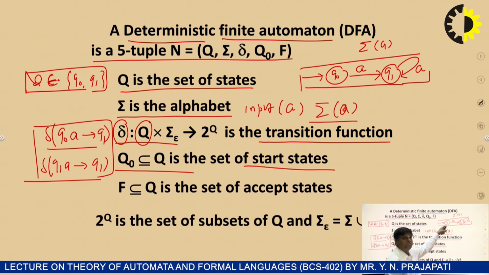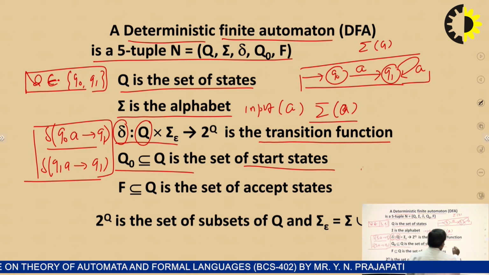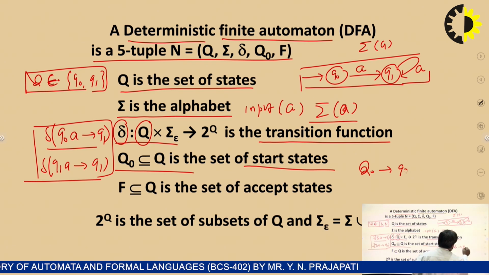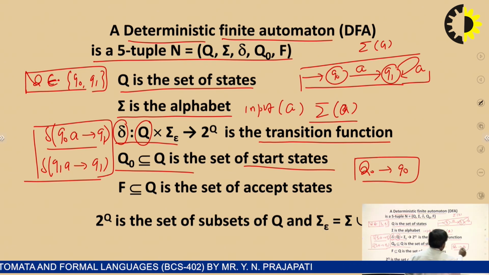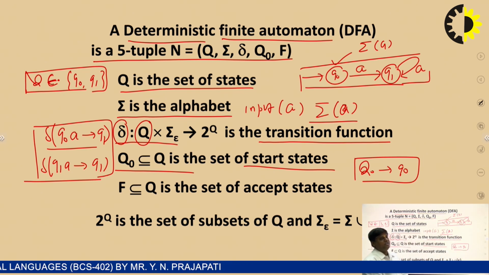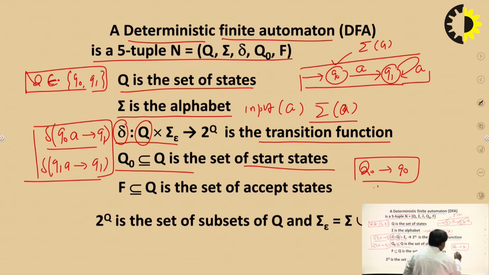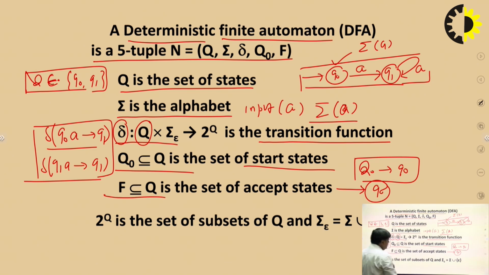For example, for this problem, what is the Q naught? Q naught is known as the starting symbol of the deterministic finite automata. And the symbolic representation of the starting symbol is this one. That is the symbolic representation of the Q naught of any deterministic finite automata. That's clear? Now this is the final one.